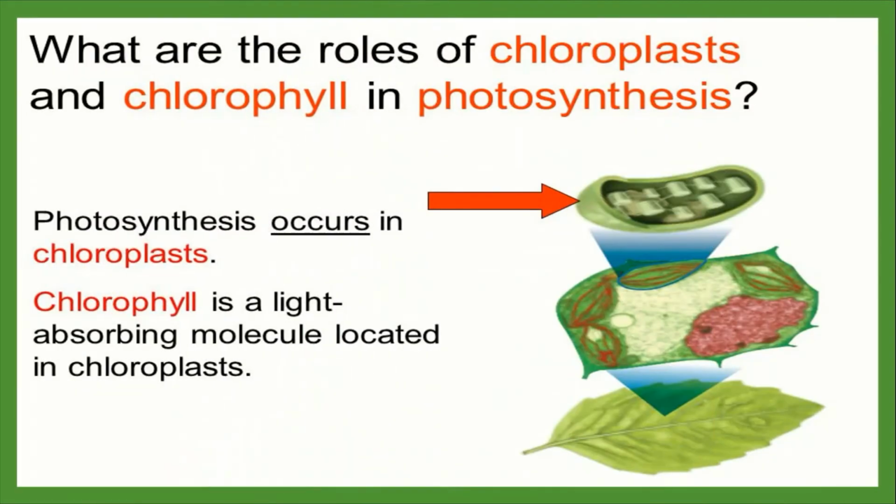Now everybody see what are the roles of chloroplast and chlorophyll in photosynthesis. You know, the photosynthesis process takes place in the green part of the plants, mostly in the leaf, because the leaf contains a huge amount of chloroplast. So there is a direct relationship between the rate of photosynthesis and the amount of chlorophyll in the leaves, because only chlorophyll can capture solar energy.